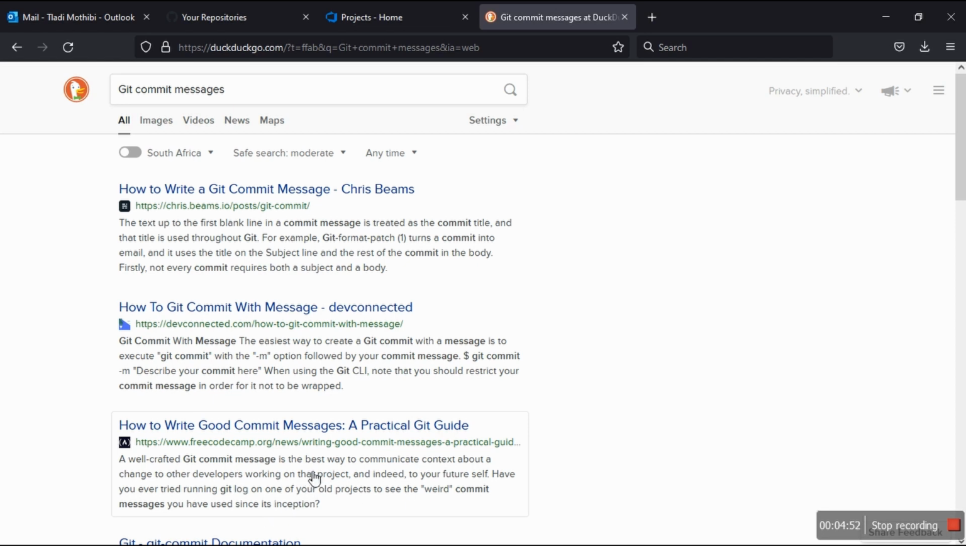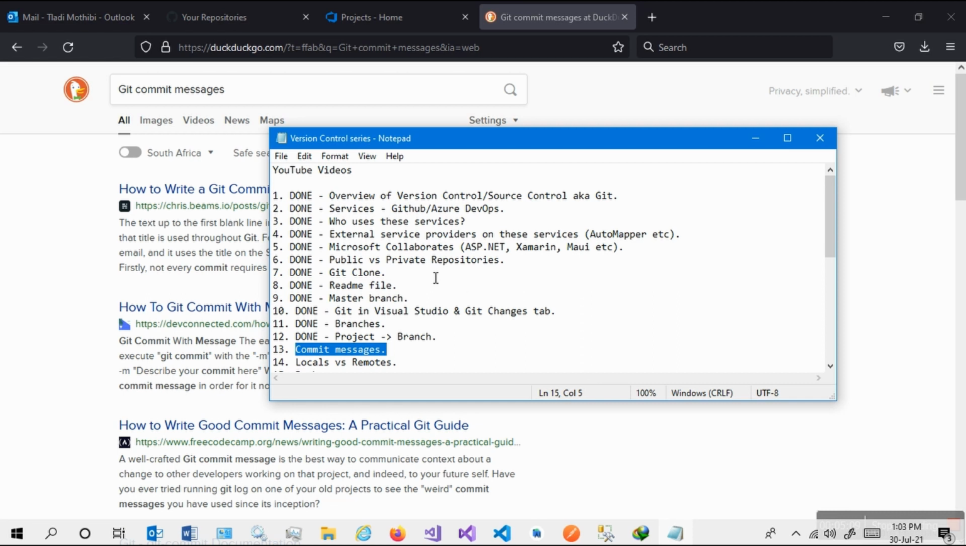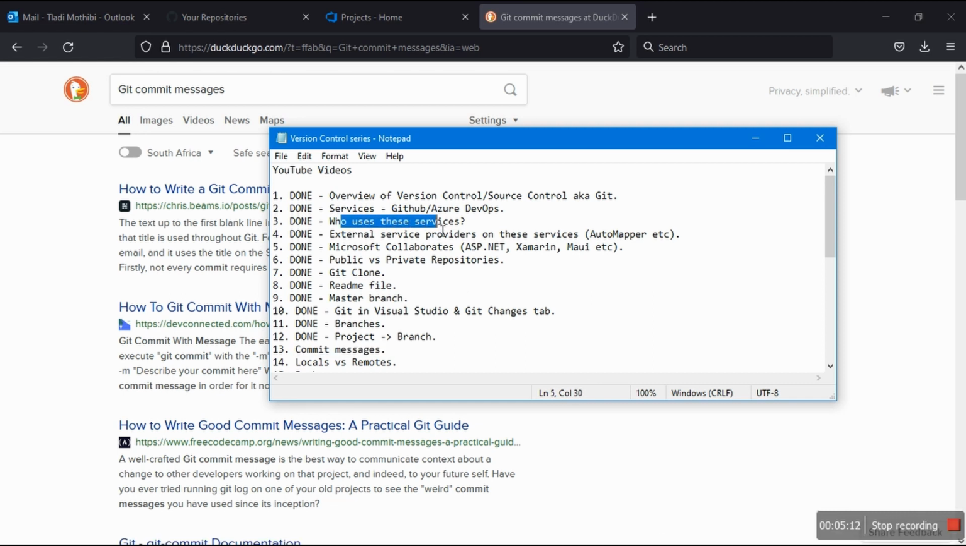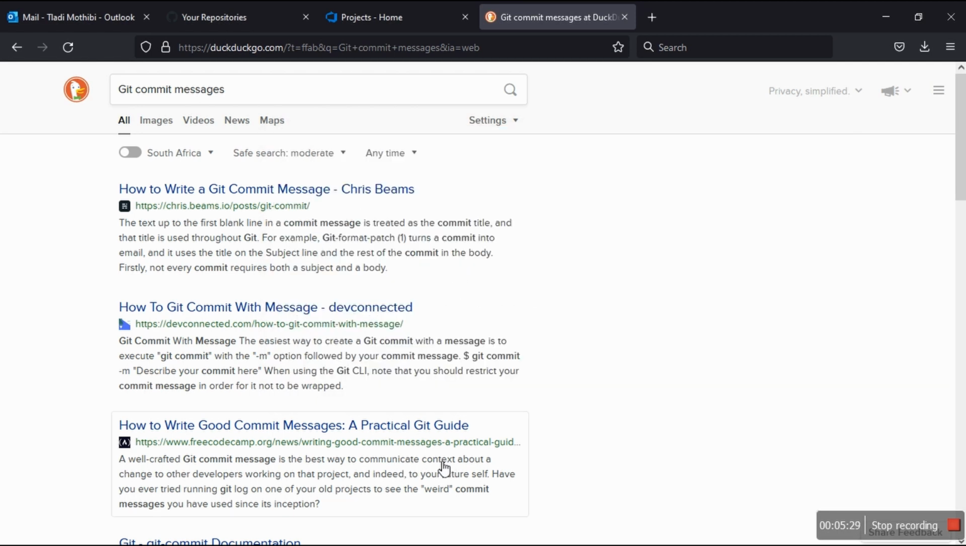So in essence, it is the best way to communicate context. That's the key word, context about a change to other developers. Now this suggests that version control, like I said, is a platform where we all collaborate, and I did extensive videos about who uses these services, or should I say cloud platforms, and then external service providers on these cloud platforms like AutoMapper, Fluent Validation, and so forth. And then I also showed that Microsoft collaborates on this platform. So it's all about the context, about the change to other developers working on that project.